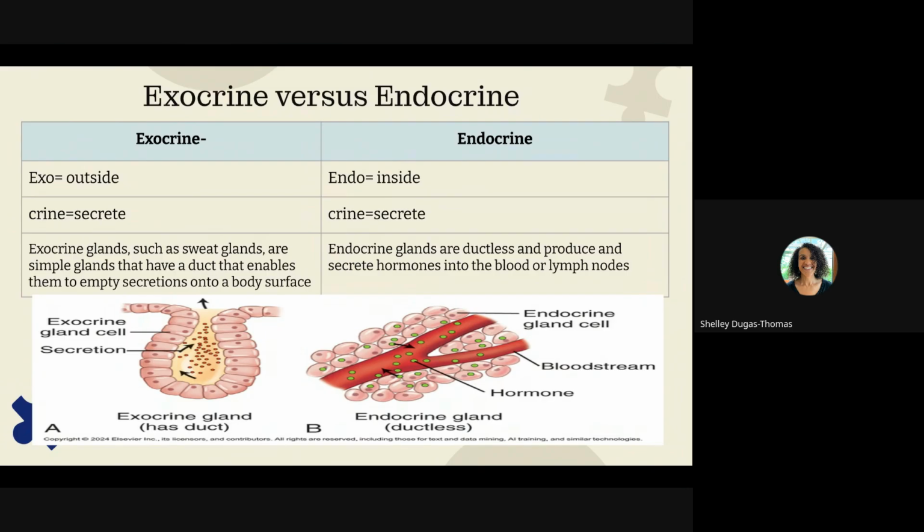So it's crucial to understand the structural difference between these two systems, exo meaning outside and crin meaning secrete. Exocrine glands use ducts to empty secretions onto a body's surface, like sweat or saliva. Endo meaning inside and crine meaning secrete. Endocrine glands are ductless and secrete chemical messengers directly into the bloodstream or lymphatic system.